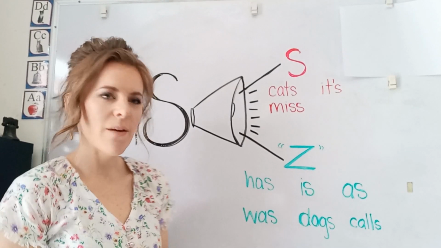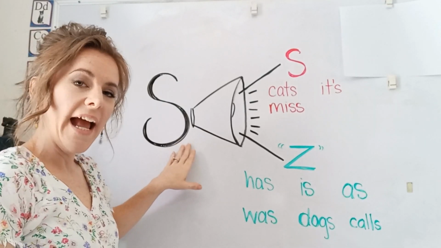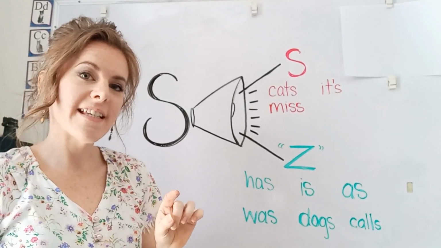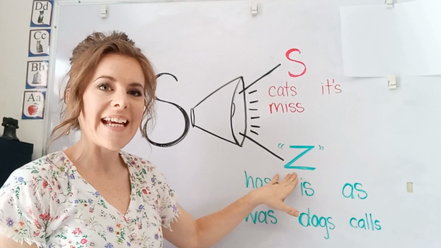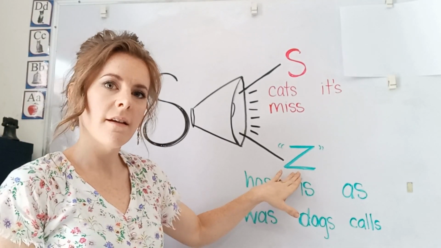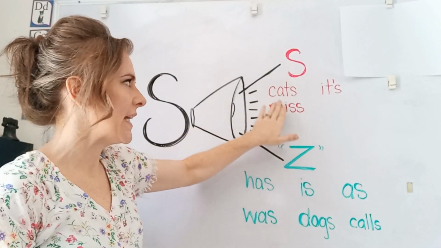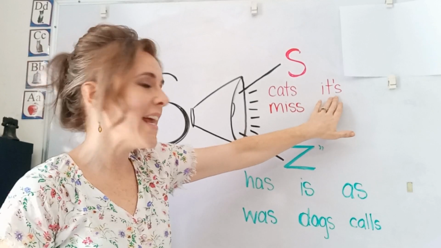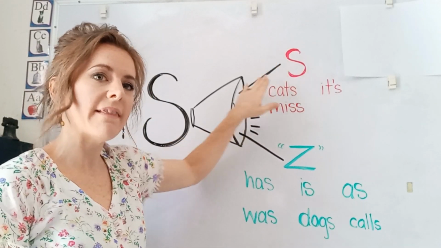Hello students, today we're going to talk about the letter S. We know that S says S, S, S, but sometimes the S makes a Z sound. Z, Z, Z. So S says S, like in cats, it's, miss. All of these make the S sound.